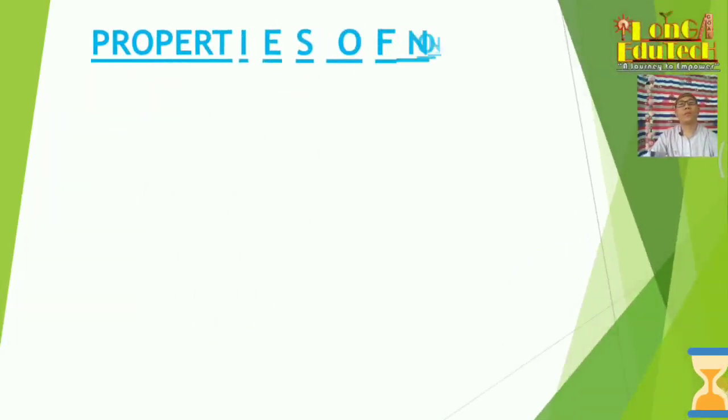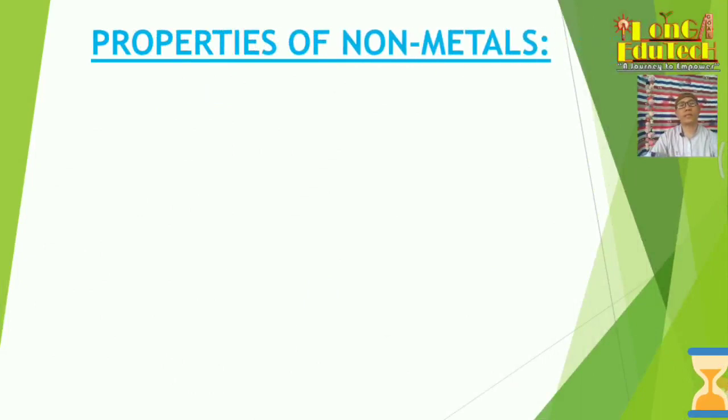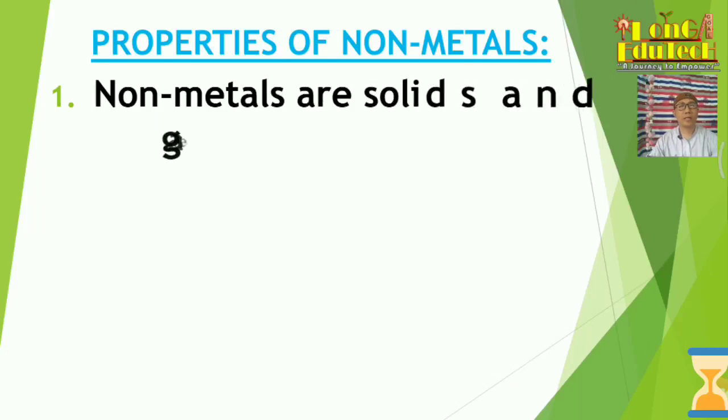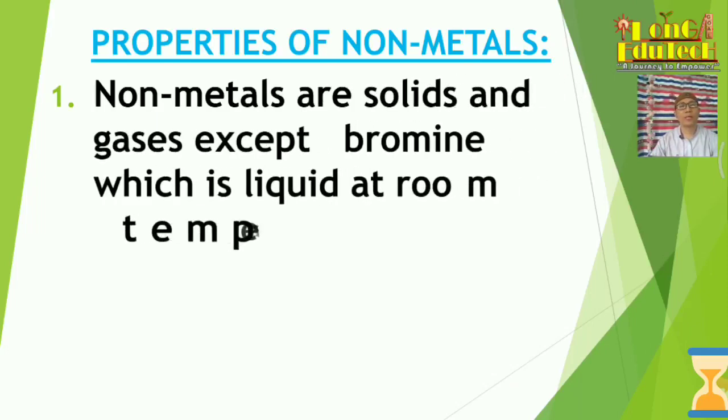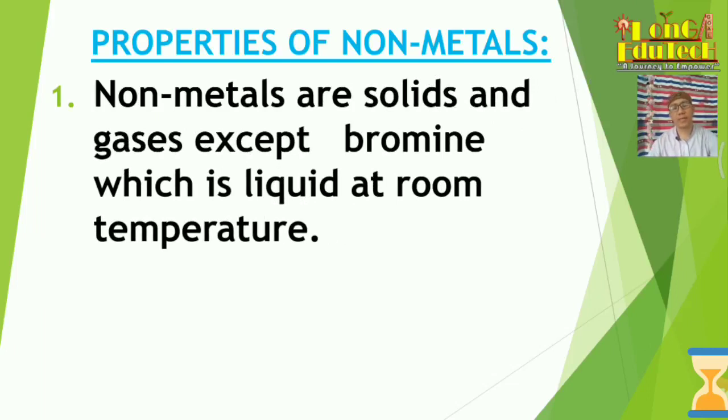So, properties of non-metals we'll discuss now. Number one, non-metals are solid and gas except bromine, which is liquid at room temperature. As you know, in metals, mercury is liquid at room temperature. Like that, here the non-metal is bromine, which is liquid at room temperature.